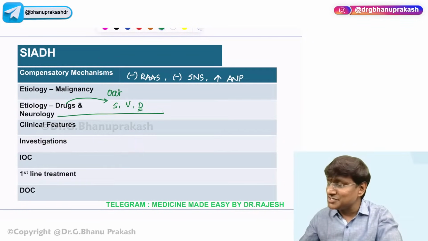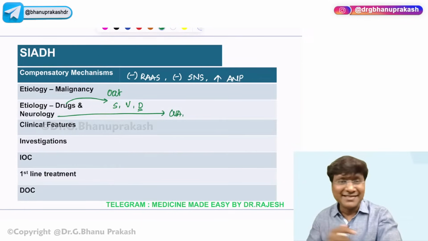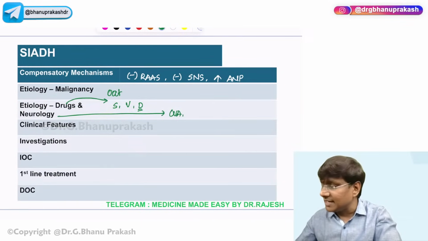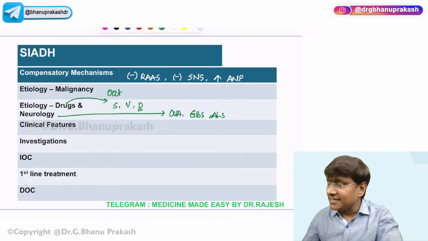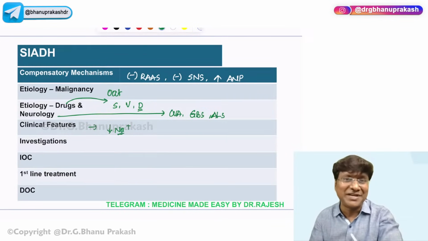Neurological conditions which will cause SIADH are cerebrovascular accidents. Other important conditions are Guillain-Barré syndrome and amyotrophic lateral sclerosis. Now, what will be the clinical features? The clinical features in SIADH are mainly because of the hyponatremia. So with hyponatremia, they will have altered sensorium, confusion, as well as seizures.